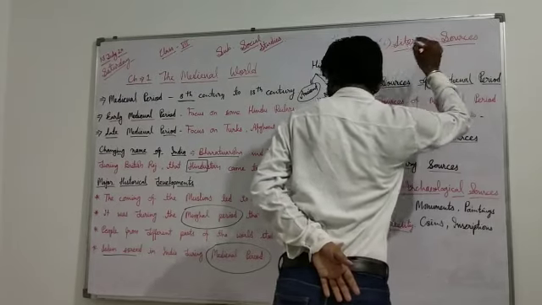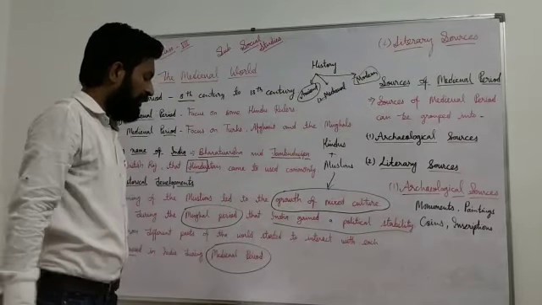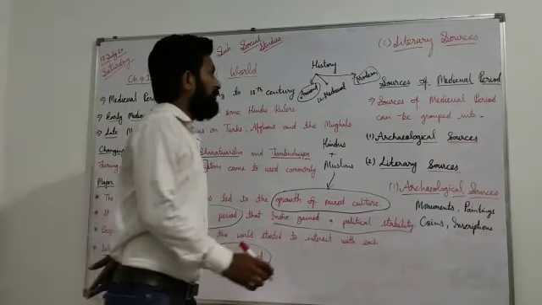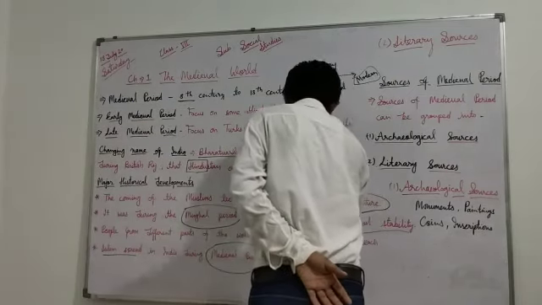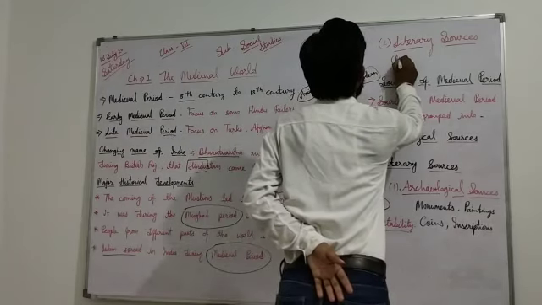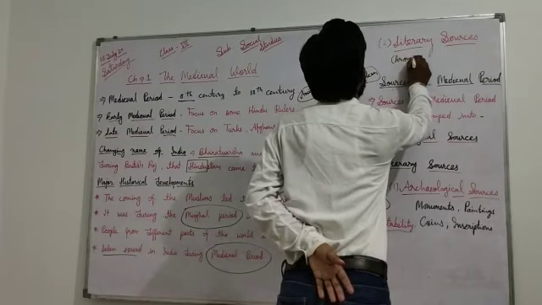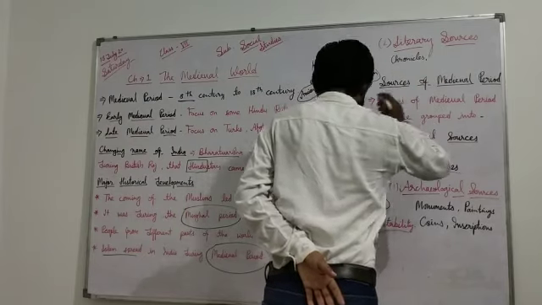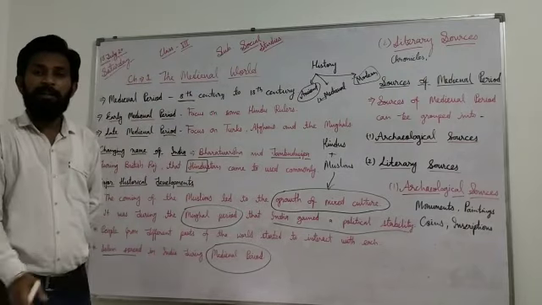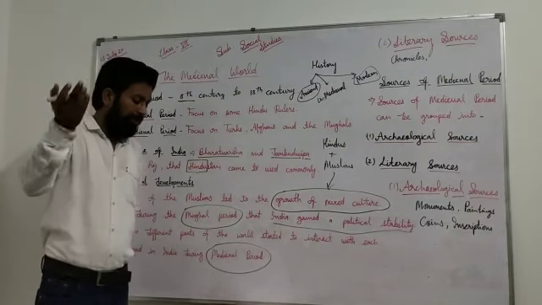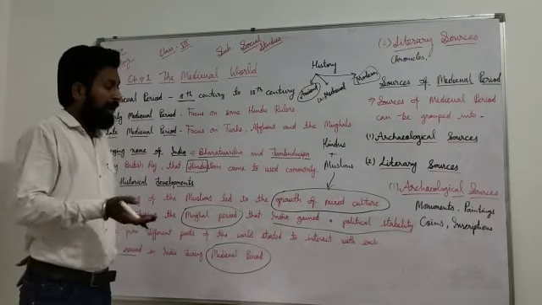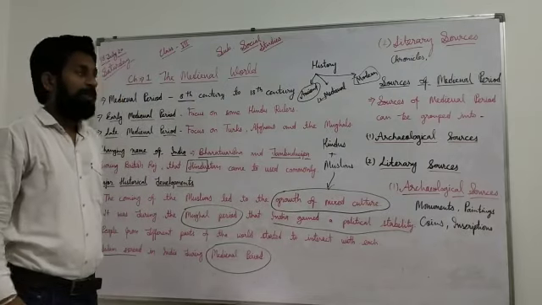Literary sources. If we talk about literary sources, then our first literary source is chronicles. Many chronicles are there from that time period: Raj Tarangini, Tariq-e Firozshahi, Tariq-e Ferishta, Khazanul Futuh, Tughlaqnama, and many others.